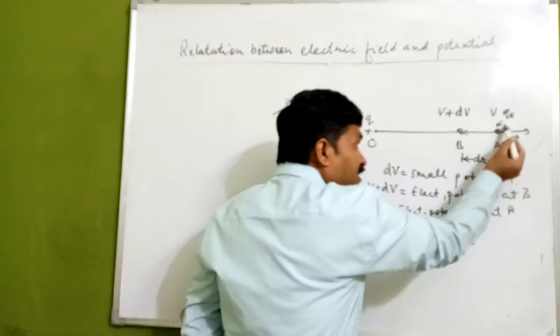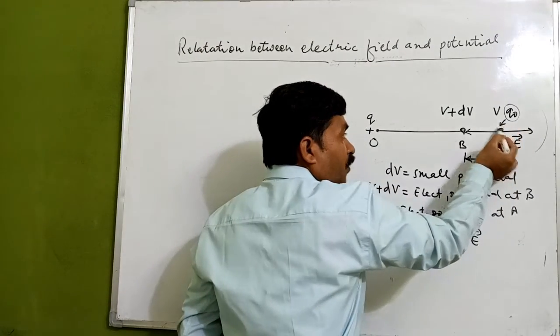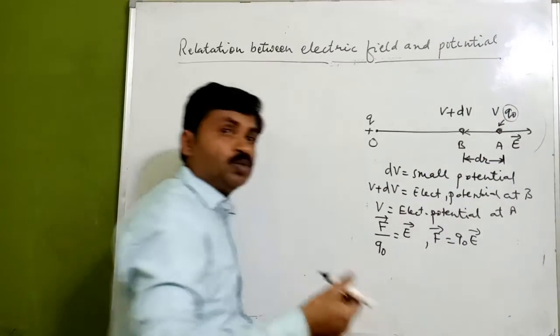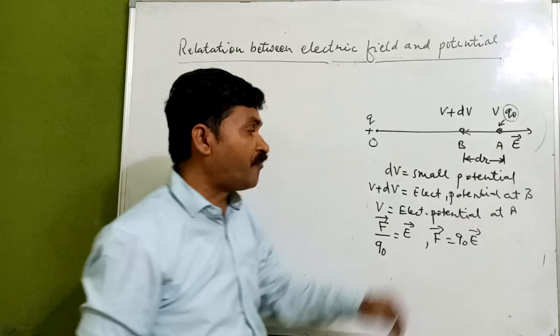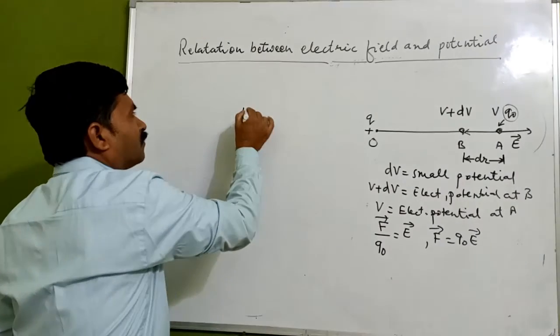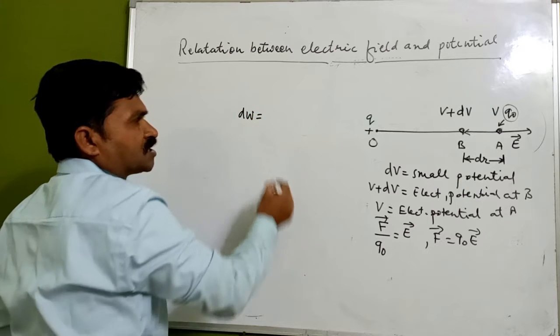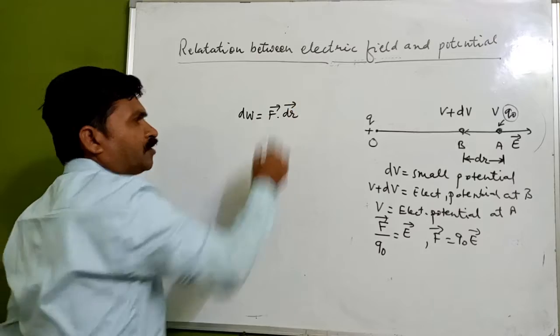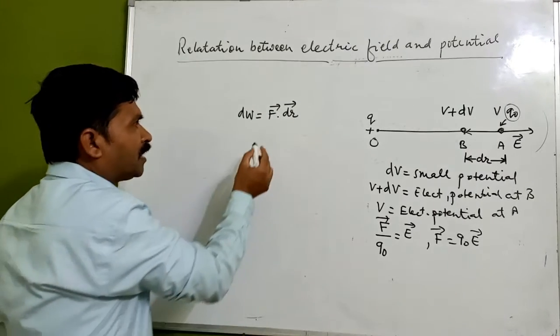Now if we are bringing this Q0 charge from this point to this, there will be work done. We have to do some work because there will be a force. So the work done that we are taking, a very small work done dW, is F dot dr. Now what is F dot dr?